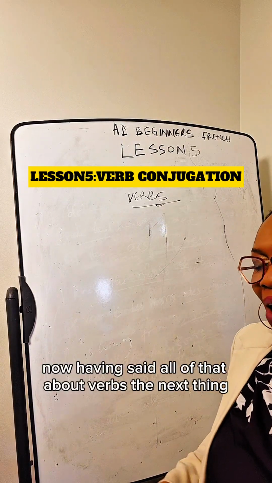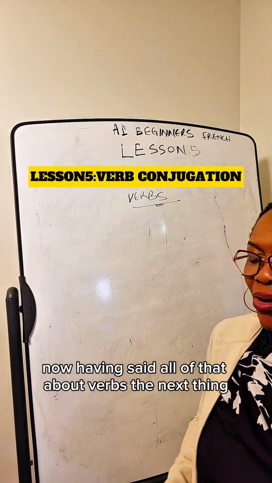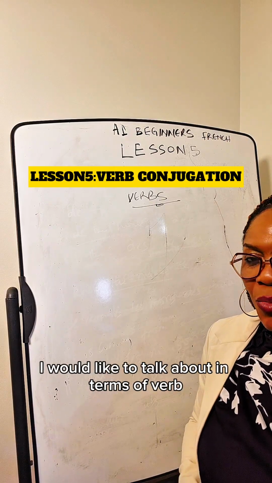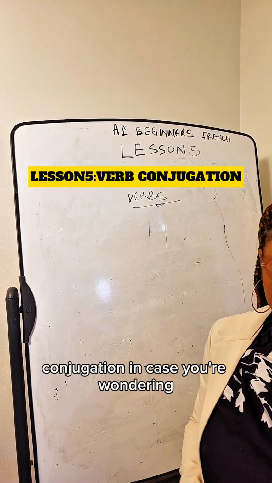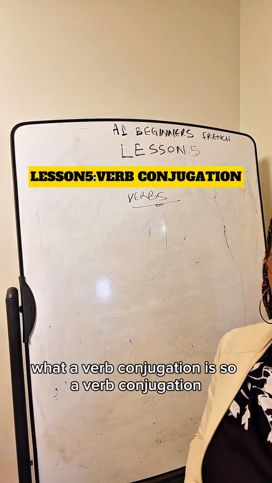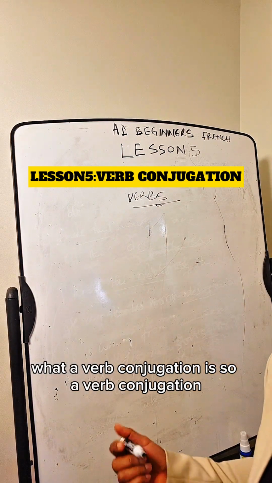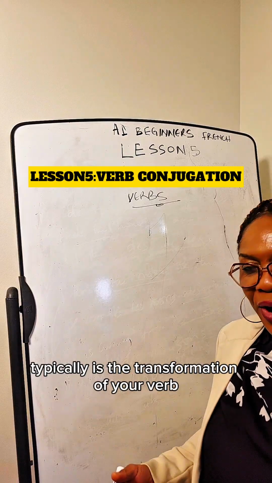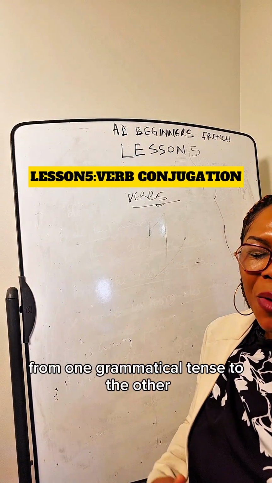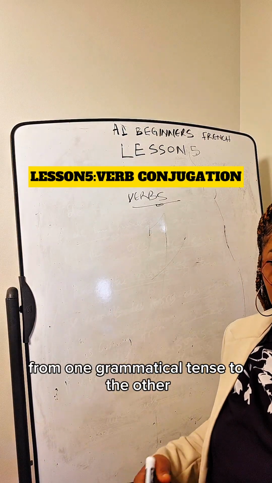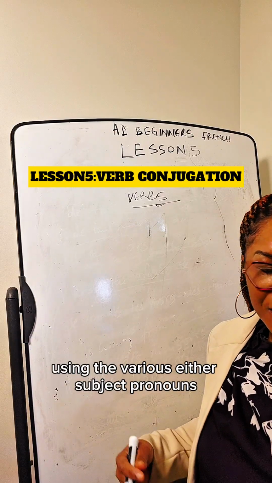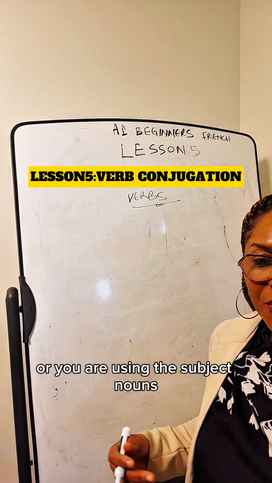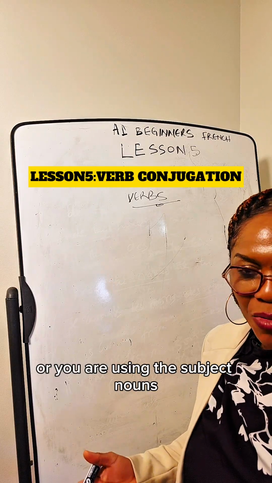Now, having said all of that about verbs, the next thing I would like to talk about is verb conjugation, in case you're wondering what a verb conjugation is. So a verb conjugation typically is the transformation of your verb from one grammatical tense to the other using the various subject pronouns or the subject nouns.